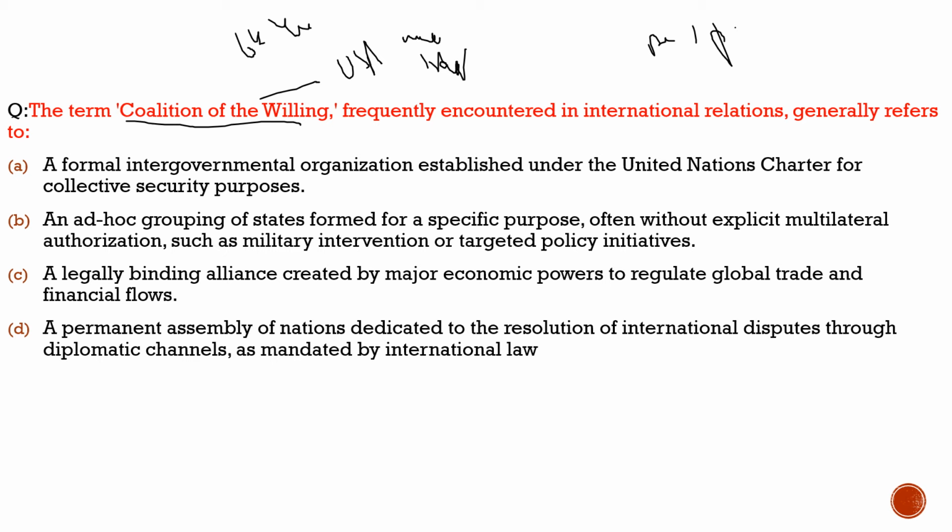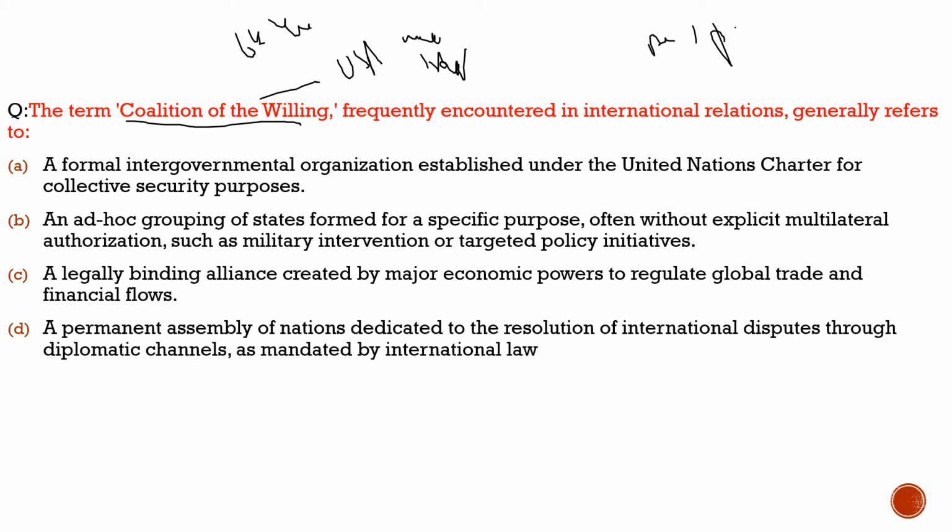And also the UK government mentioned in this 4-point plan the term coalition of the willing, and this is why it came into the news, in a symbolic way. The UK mentioned that when it was the US's turn and they needed help, we helped the USA, we contributed to them, and now it is for the USA to give it back to Europe. So this is why coalition of the willing is in the news. Now let's solve the question and get a more formal understanding of this term.